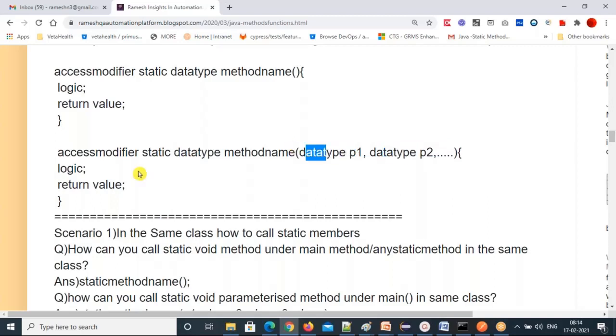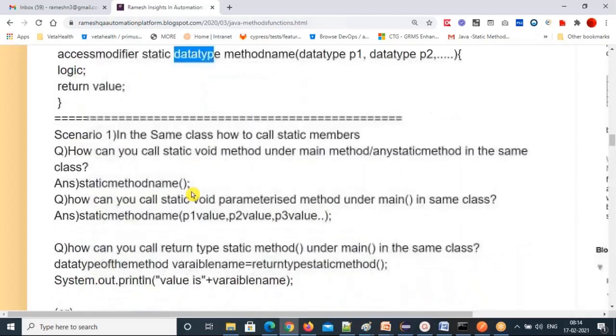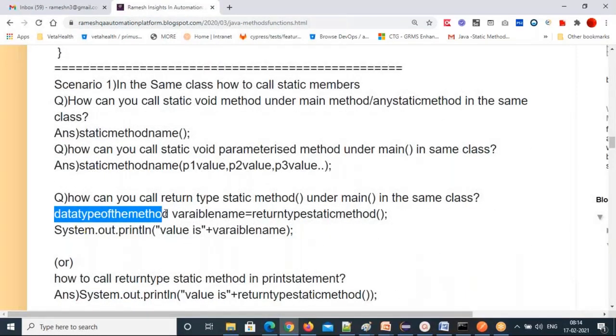Now, after all this calculation, what is the final output value you are getting? If it's some integer, you write int here. Or if you want float, you write float here. You want double, you write double here. So what is the final output? This is the one you need to consider, not the parameter data types. What type of data you want, that data type you need to write here.